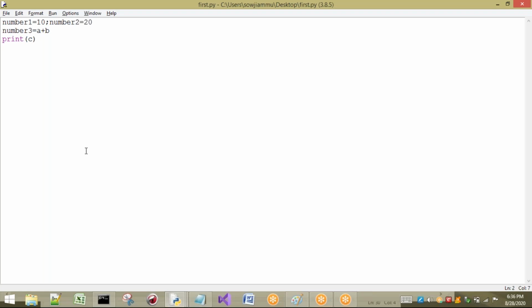If you can take any convention, no problem, but if you follow some convention, it will be fine. If I give the same program to another user, he can understand: number 1 plus number 2 is added here and stored in number 3. So with naming conventions, it is better to keep understandable and readable names for the identifiers. We can keep normal A, normal B, and so on, but it is recommended to keep descriptive names. For example, I want to fill an application form. So first, what do I have to ask? Name.